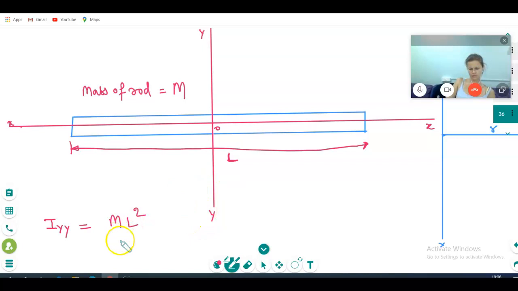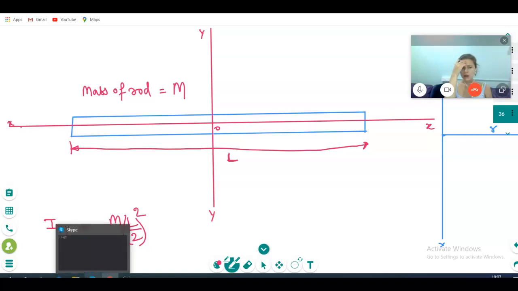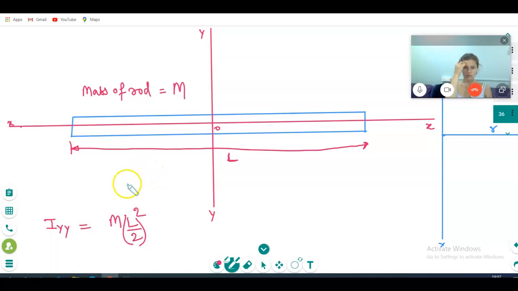Can I write IL? No, no. L divided by 2, square. No, that is also wrong. How will you find ML? You have told... no, this is wrong. You need to first find why you need different values.